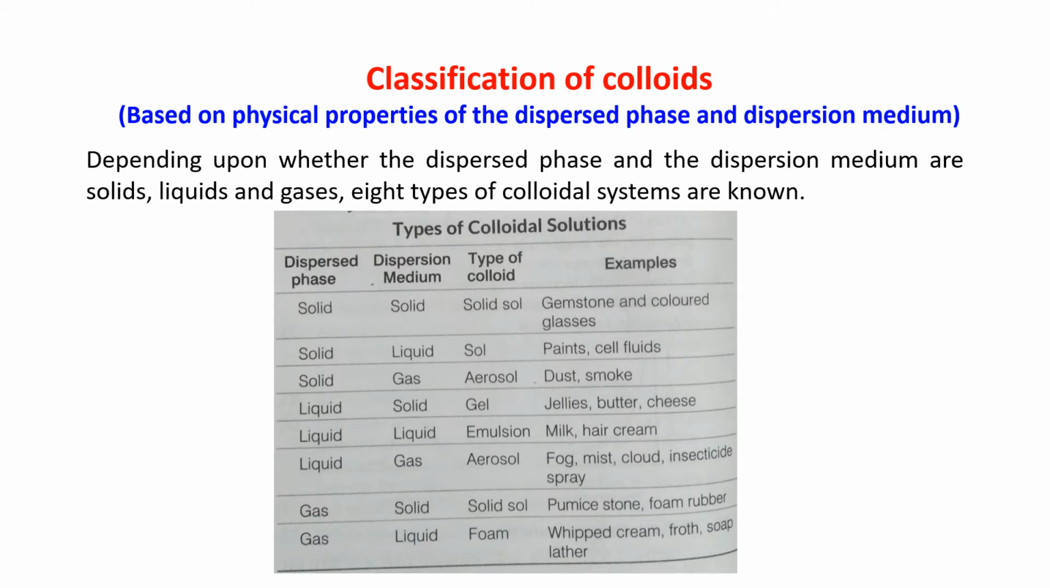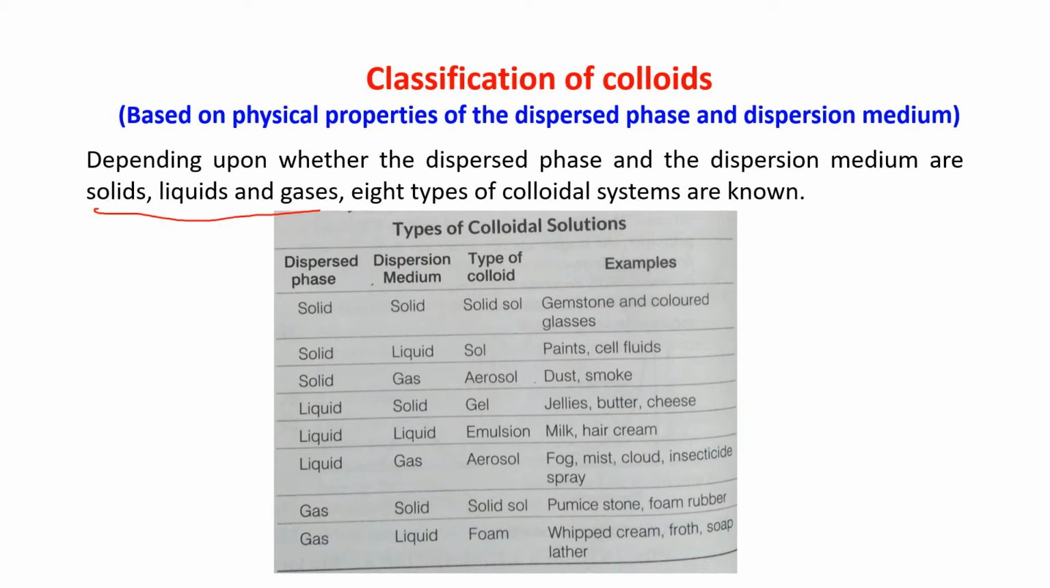Now, based on the physical properties of the dispersed phase and the dispersion medium, there are different types of colloids. Its name is given. You are a little bit familiar with this. Now see here, depending upon whether the dispersed phase and the dispersion medium are solid, liquid or gases, 8 types of colloidal systems are known. What are these? Let us see.